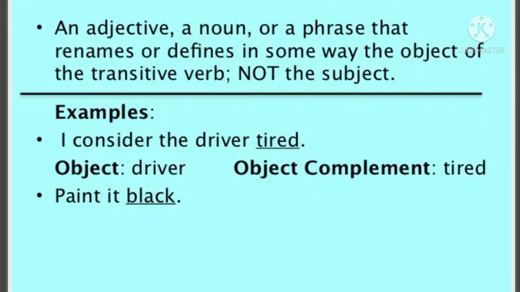Black is a color. This is a complement. It's an adjective. Since it is telling you about the object, it is an object complement. It is not referring to you, but it is referring to it. So this is called an object complement in the sentence.